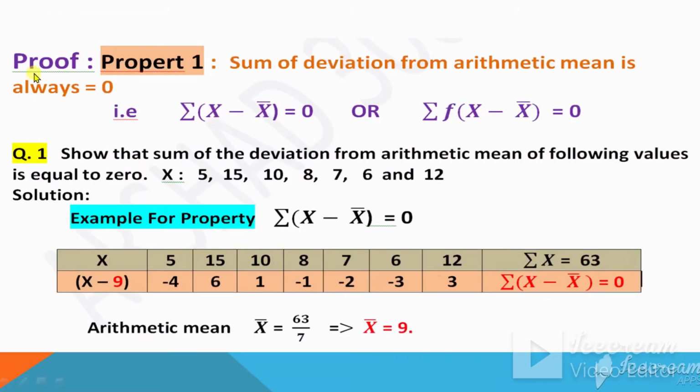with proof. Proof property: the sum of deviation from arithmetic mean is always equal to 0. This is the first property. This is the descriptive form of first property, and this one is the mathematical form of this property. The sum means summation, deviation means minus or difference, deviation from arithmetic mean, this is the arithmetic mean sign, is always equal to 0. So deviation taken from arithmetic mean, if you add up, this will become 0.